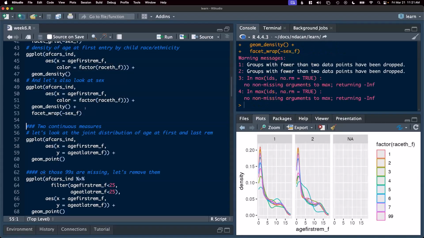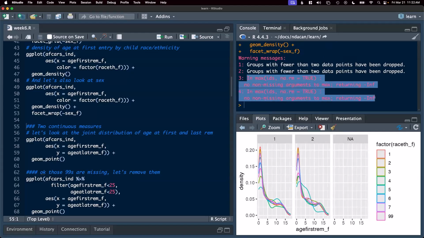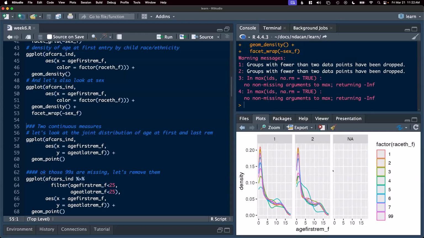So we can look now at 1, 2, 3 variables simultaneously. We didn't have enough data in the NA to represent. You can see here this non-missing arguments. So we didn't have enough information. I think we only had 2 missing sex cases, so those just get dropped from the plotting. But now we have a separate density plot for each racial and ethnic group by sex. We could also flip this to make sex the color and race ethnicity the facet. That would be just as simple as changing around the position of these variable names.